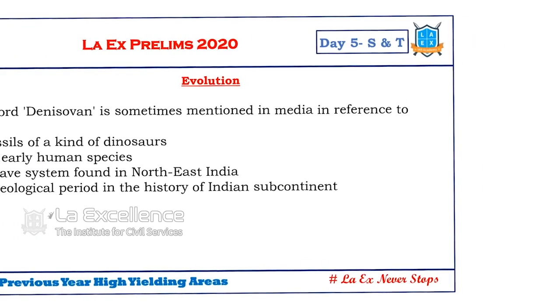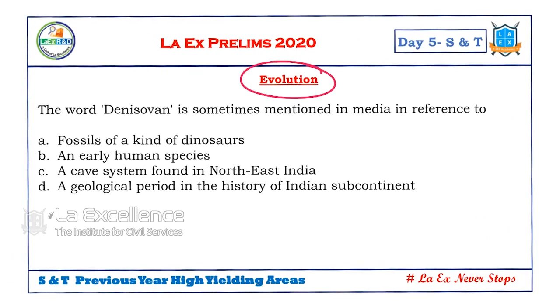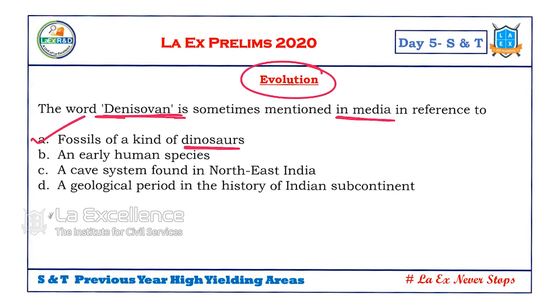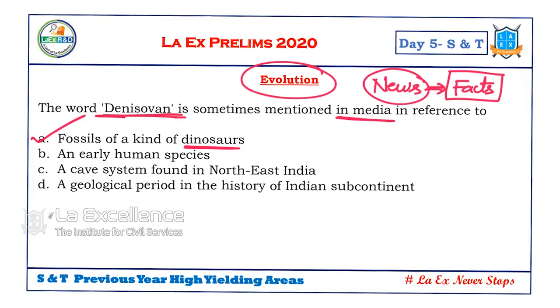Next one is with regard to evolution. This one can be categorized as miscellaneous issues, how life evolved. So this is a fossil, Denisovan. Denisovan is a fossil found last year, and that was in news. So they asked, this is with reference to what? This is a fossil of a kind of dinosaurs. So that's why this was news. So evolution issues generally they ask from the news. So we should know what are the factual issues in news with regard to fossils that are found recently. So that way we can address this issue. We need not go for basics of this. Just remember the issues in news.